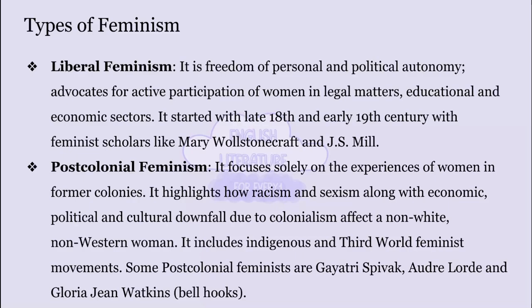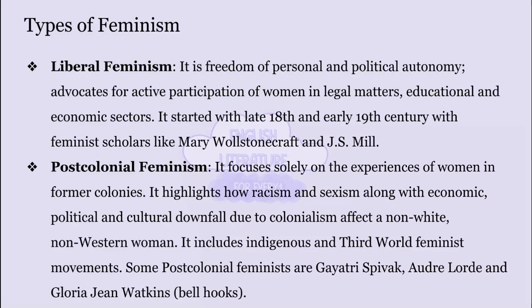Lastly, we have post-colonial feminism. Now, post-colonial studies is about the experiences of people who have faced colonialism or are facing the aftermath of colonialism. It talks about how racism and segregation destroyed and devalued our culture. Now, post-colonial feminists talk about experiences of women who are either in third world countries or they have migrated from third world countries to first world countries like USA, UK, or France.